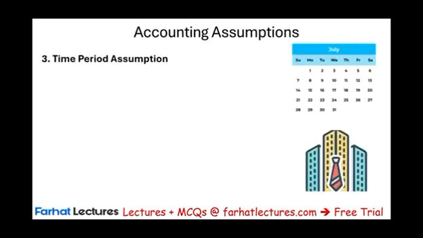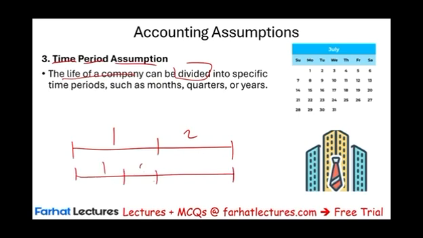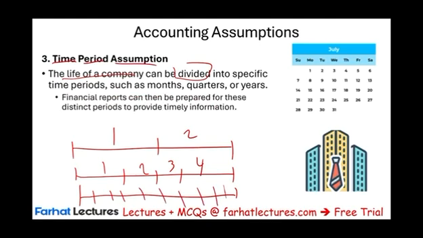Another assumption that's important we're going to see later on is called the time period assumption. This assumption states that the life of any company can be divided into specific time periods. So you can take the life of the company and divide it into two periods, semi-annually. You can divide it into four, quarterly. You can divide it into twelve, monthly. You can divide the life of the company into any particular period, but you have to define this period. So financial reports can then be prepared for these distinct periods to provide timely information.